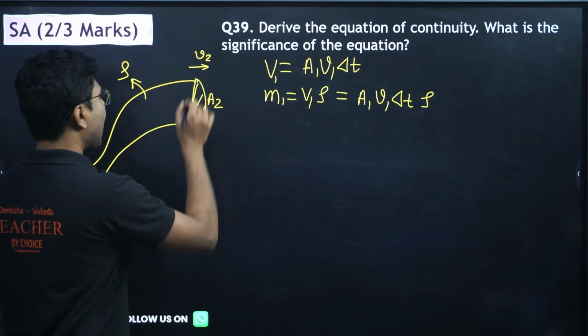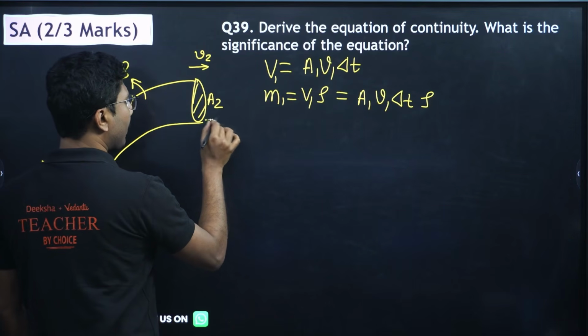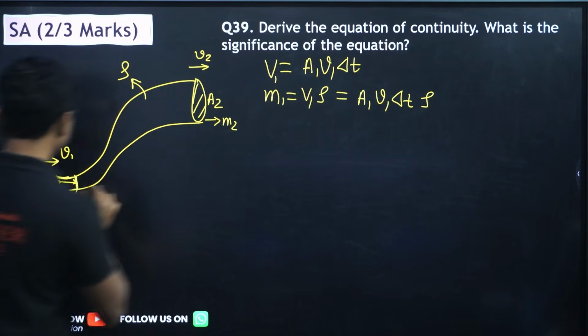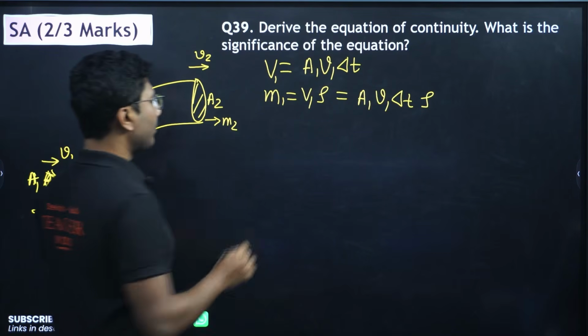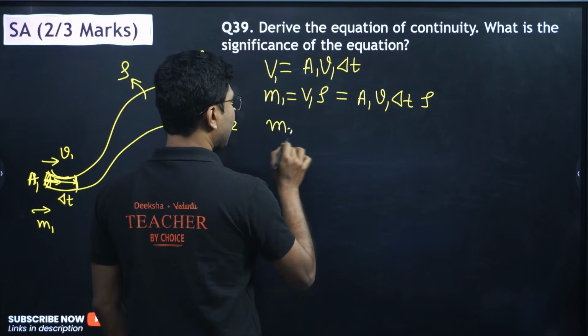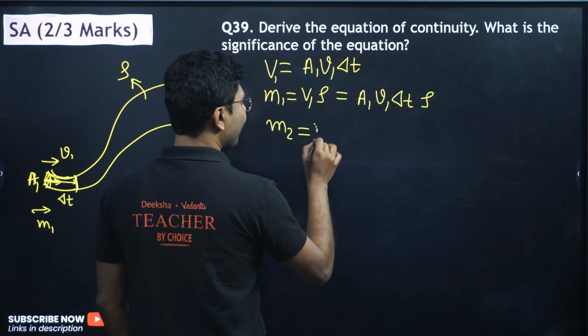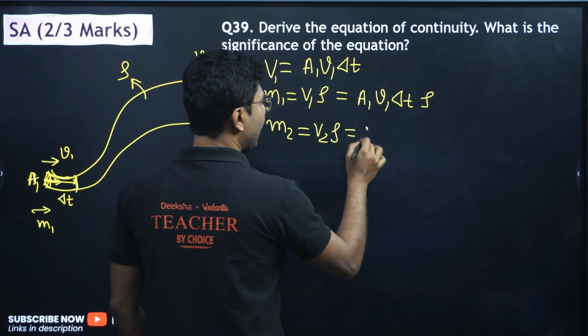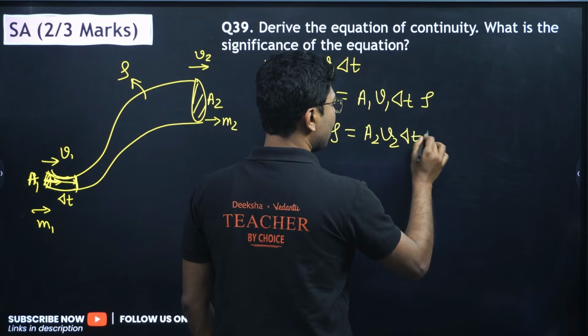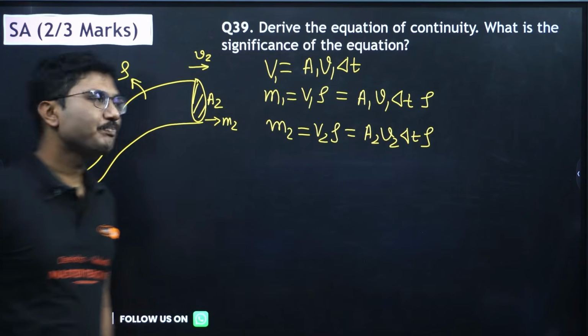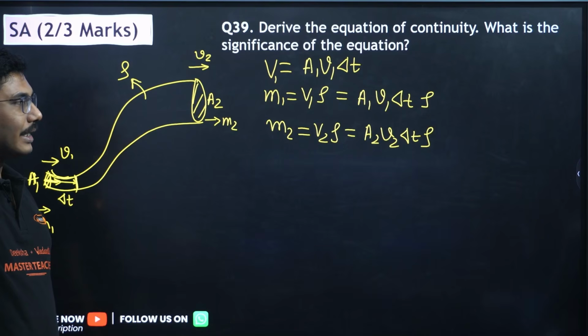Next, the mass of fluid which is coming out of the pipe, this was the mass going in. The mass coming out is basically A2 V2 delta t into rho. The time should be the same, obviously, in the same time.